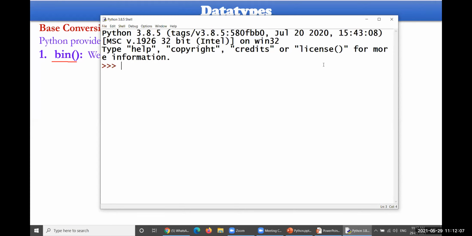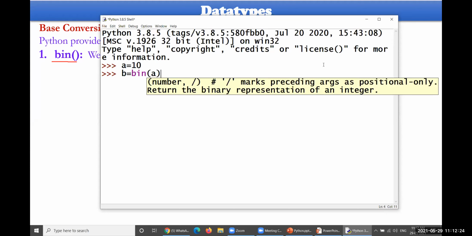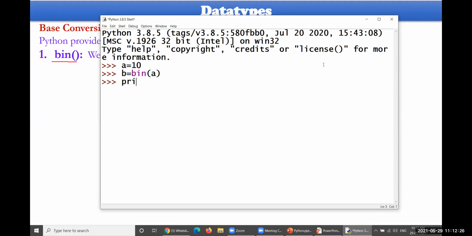Okay, look at this. a equal to 10. It is actually base 10, that is a decimal number. I'd like to convert a into binary form. b equal to bin of a. Look at this, print a, what is the value of a? That is 10.